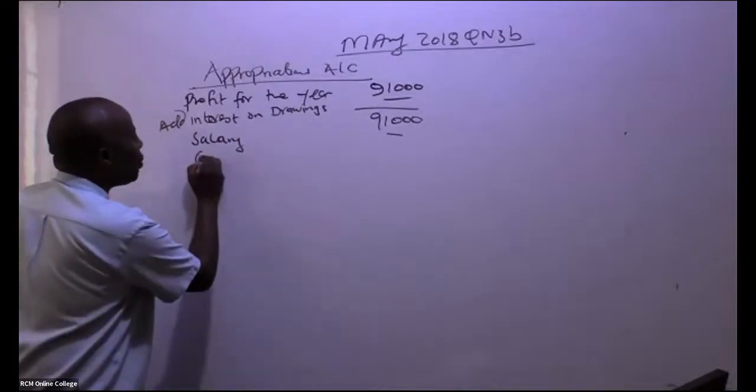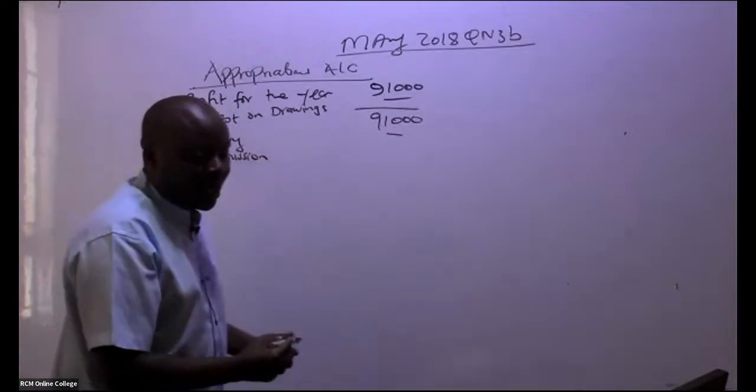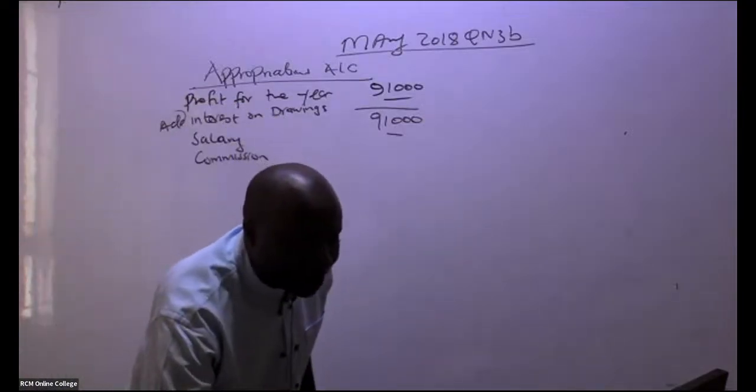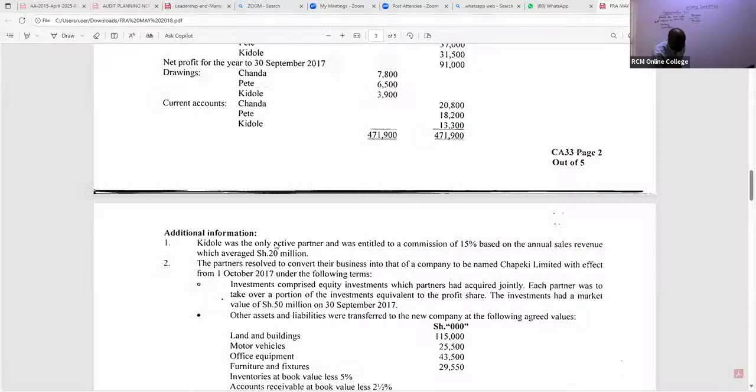We come to commission. Ladies and gentlemen, there is one person who is getting some commission. Who is this? We are told here Kidole was the only active partner and was entitled to 15% based on the annual sales revenue, which is 20 million.